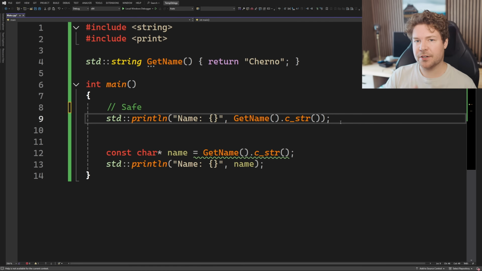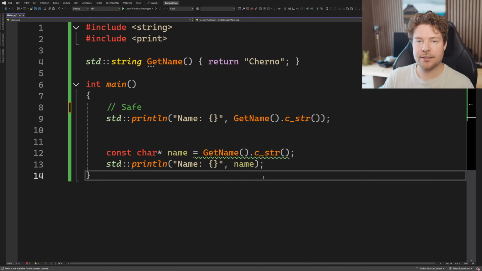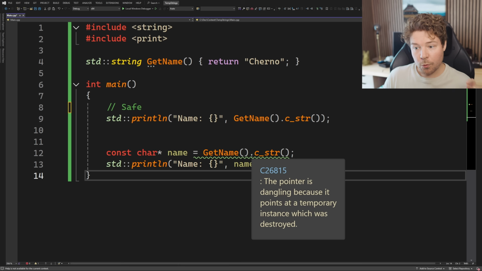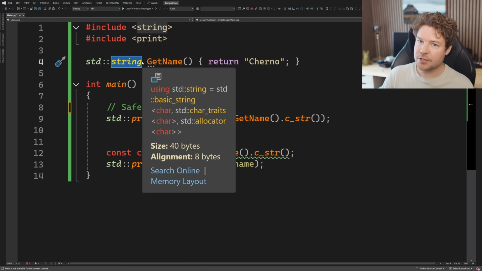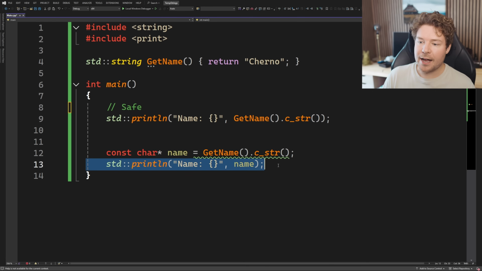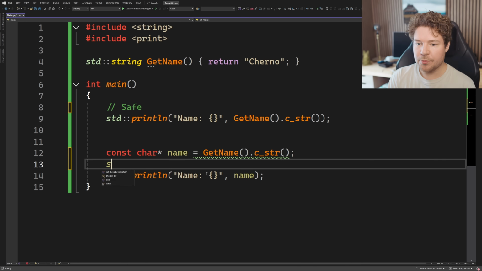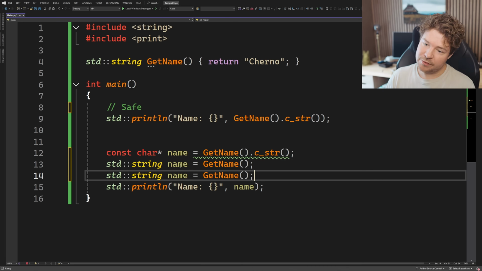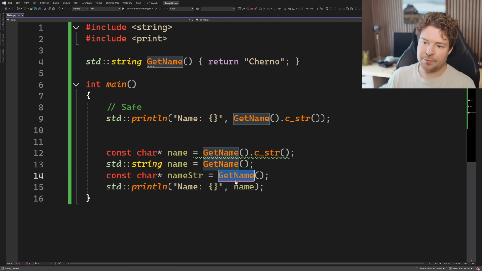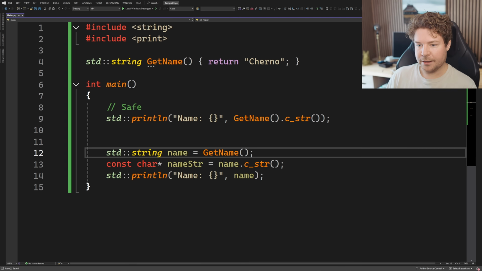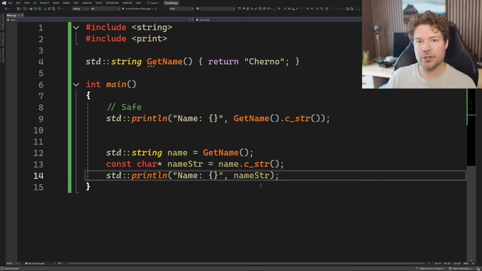I think this is a bit of a common misconception that people have because this looks like it might be dangerous. So how would we then rewrite this so that it is in fact safe? Well, we just need to make sure that the string is stored until we're actually truly done with its memory. So instead of const char name, we would just do std::string name equals getName. And then from there, if we really wanted it to be like a char pointer in its own variable, we could do something like name.c_str() like this. And then we would provide our function with that.